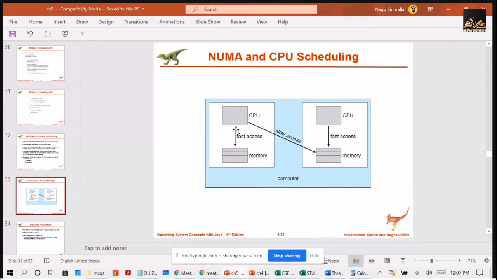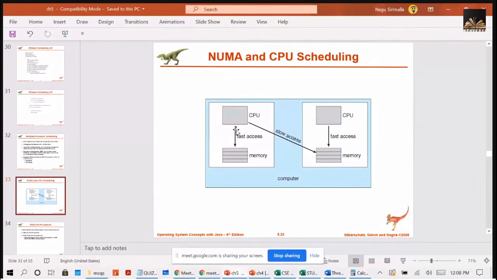So it will make sure that all the processors get an equal amount of workload. This load balancing is necessary only on systems where each processor has its own private queue. That is where it is most required. For load balancing, it uses two approaches: push migration and pull migration.